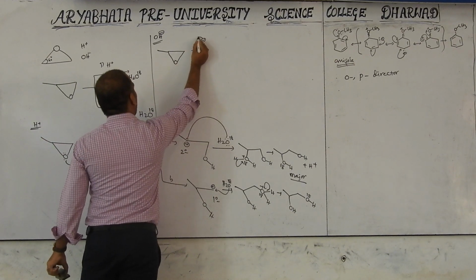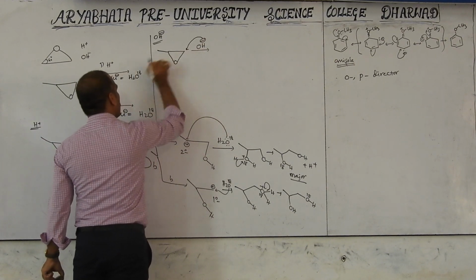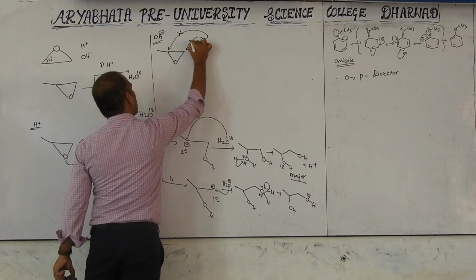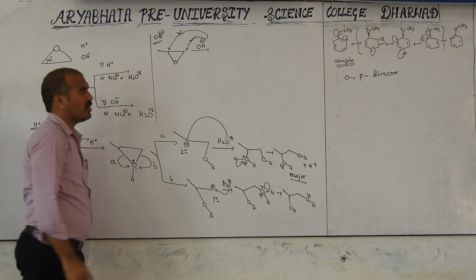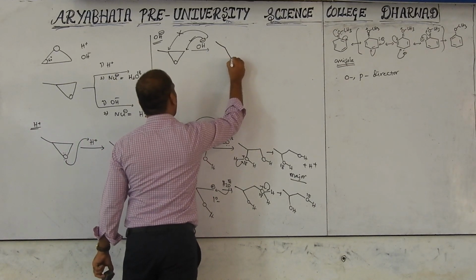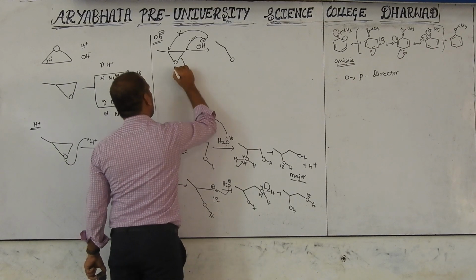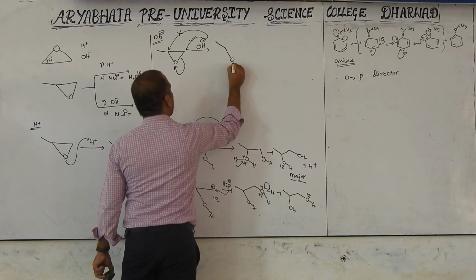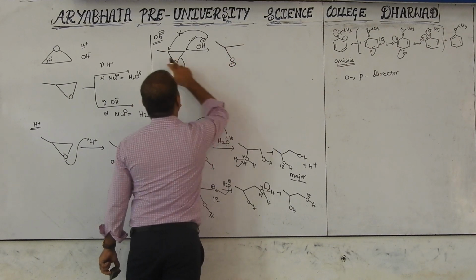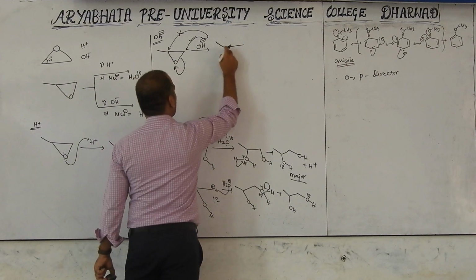It will attack from the less hindered side, not the more hindered side. This direction is prohibited. Then we will get this bond breaking, with a negative charge, on carbons 1, 2, 3.